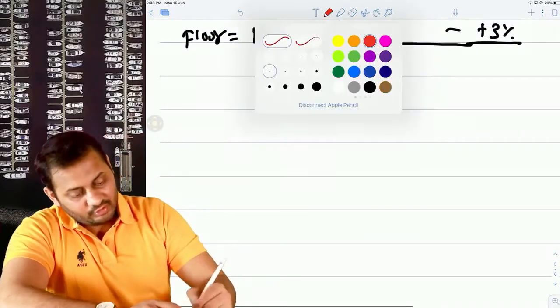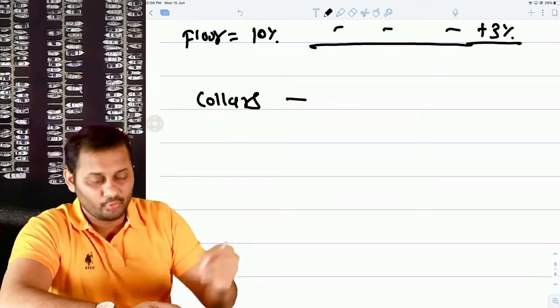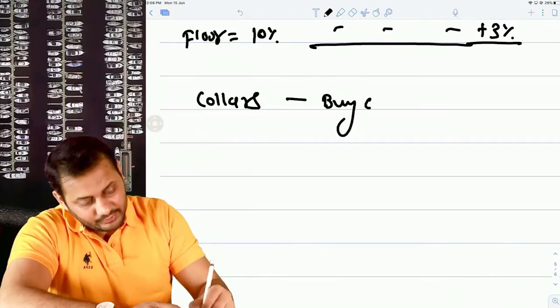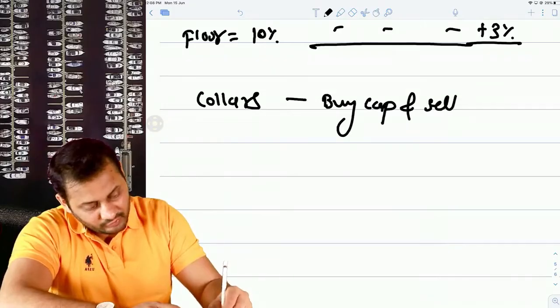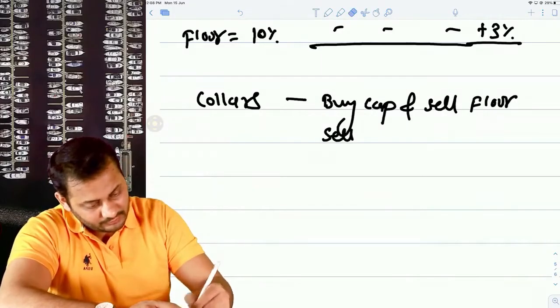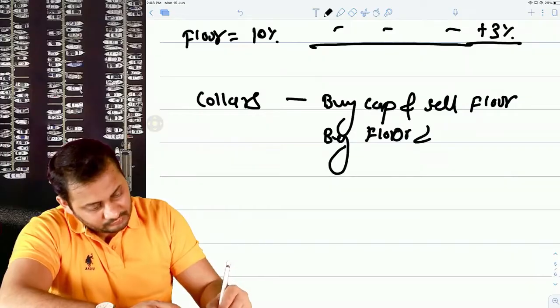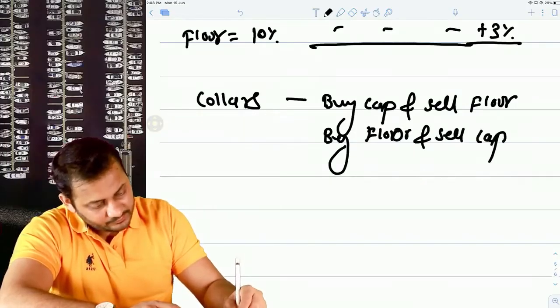There is one more concept called collars, and collars can be made in two ways. Either you buy cap and sell floor, or you buy floor and sell cap.